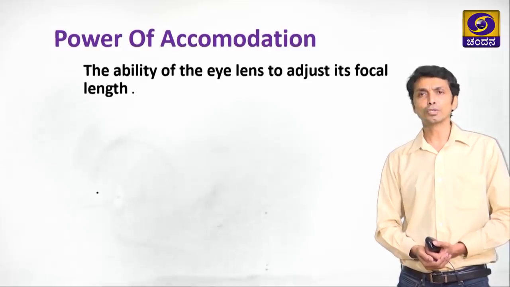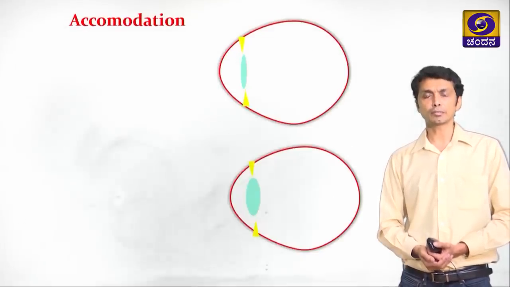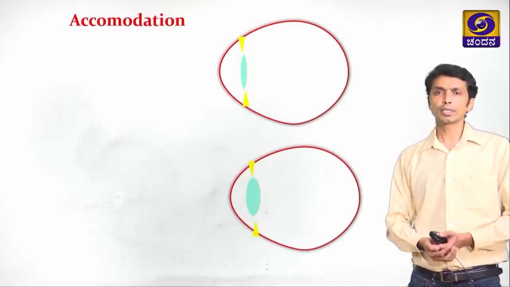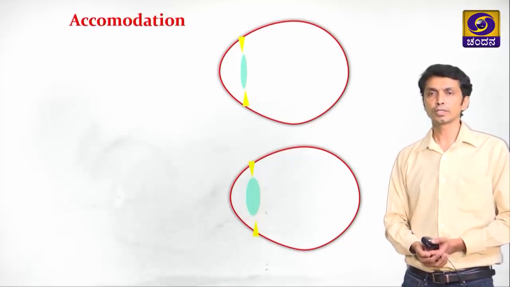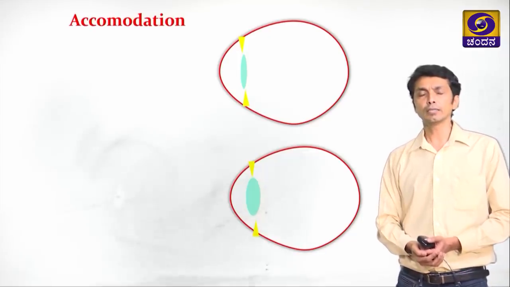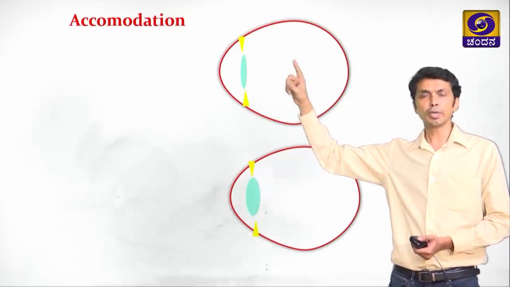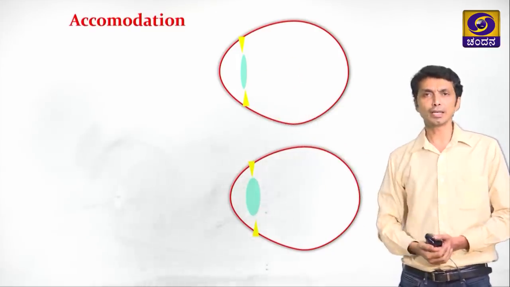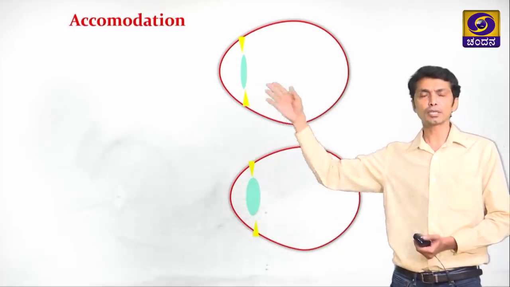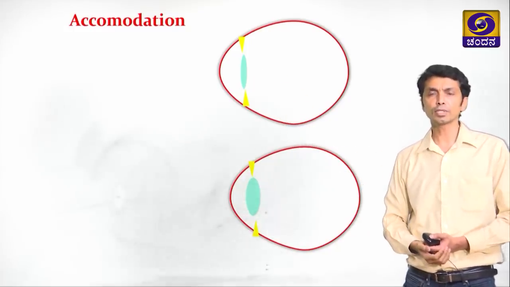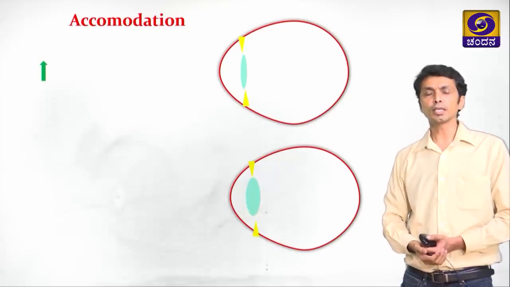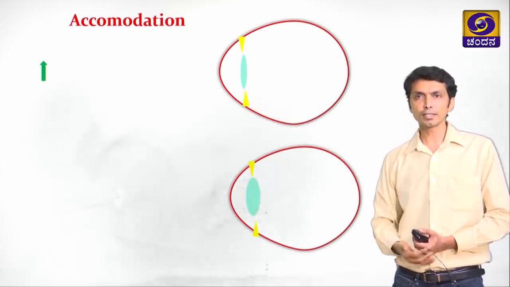Let us learn through this ray diagram. How does accommodation work? The purpose of this ray diagram is to understand how the lens functions to make the image on the retina even though the object is near or far. As you can see, the object is at a far away distance.